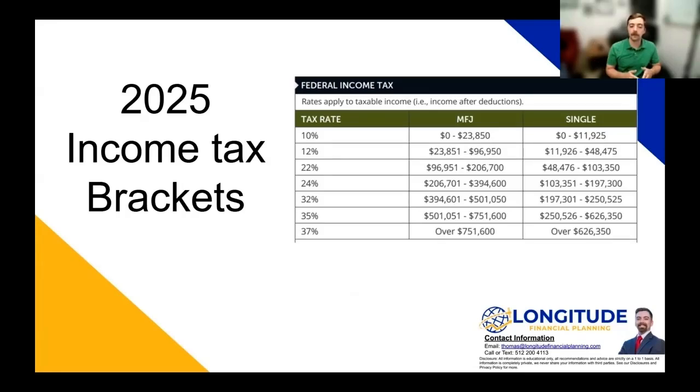Let's say you're single and you earn $150,000 a year. You're going to be paying 24% on that last about $45,000, maybe a little more. Whereas all the money you've earned between $48,000 and $103,000 will be taxed at 22%. And the brackets before that, 12% and 10%, have been filled up all the way. It's just the marginal bracket that you've reached that is 24%.